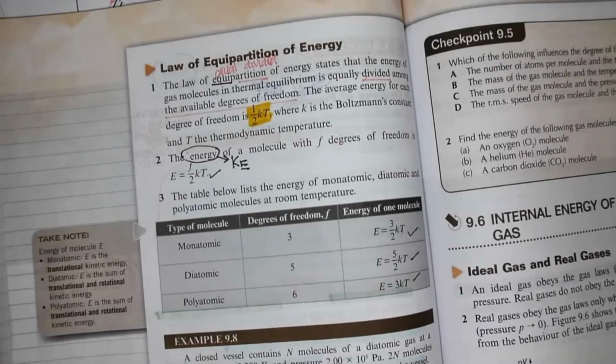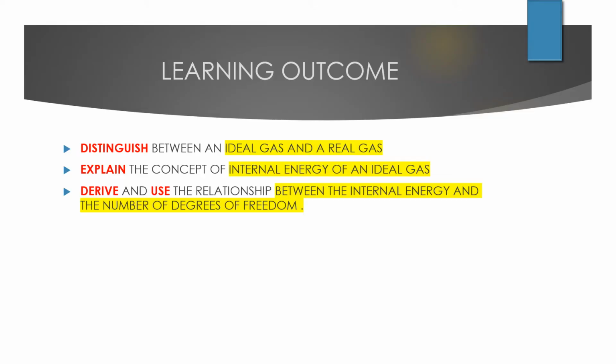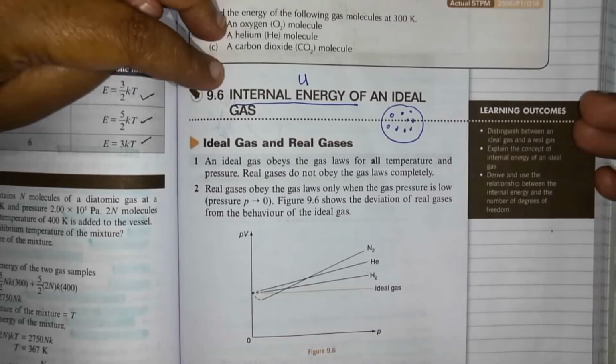The second learning outcome for today's class is to distinguish between an ideal gas and a real gas, to explain the concept of internal energy of an ideal gas, and to derive and use the relationship between the internal energy and the number of degrees of freedom. I'm going to teach you 9.6, internal energy of an ideal gas.